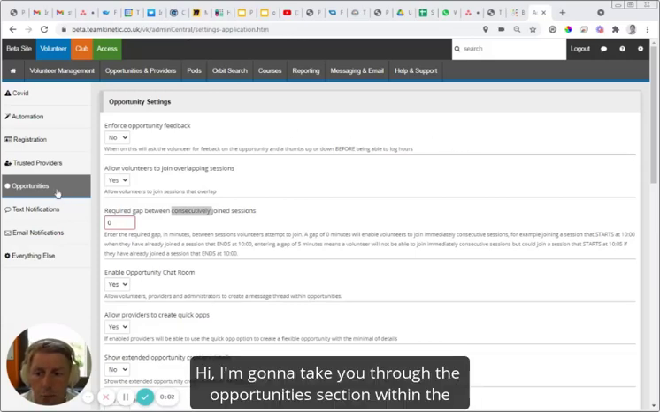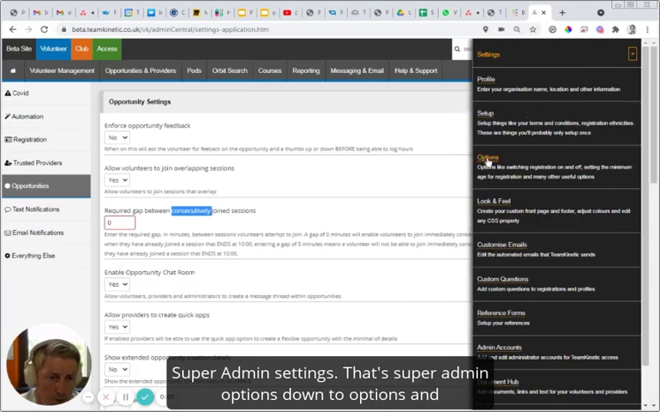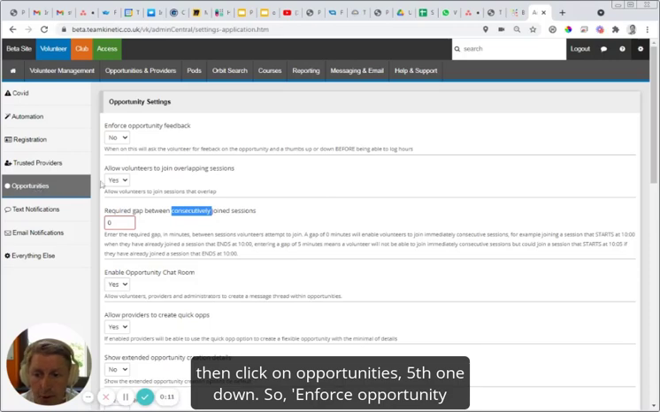Hi, I'm going to take you through the opportunities section within the super admin settings. So that's super admin options down to options, and then click on opportunities, fifth one down.